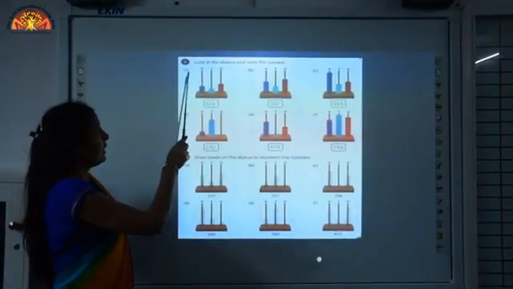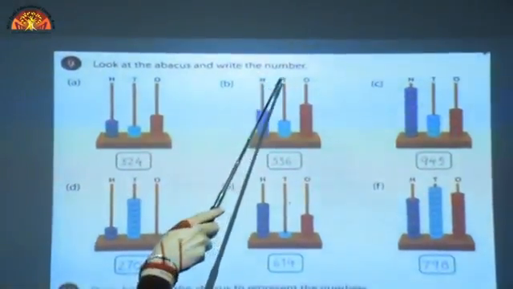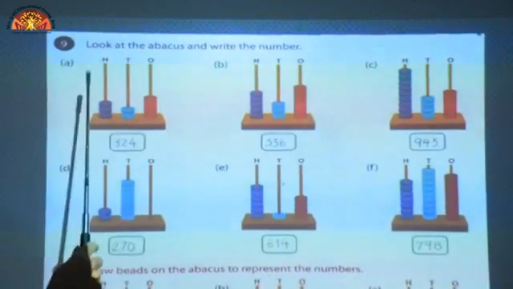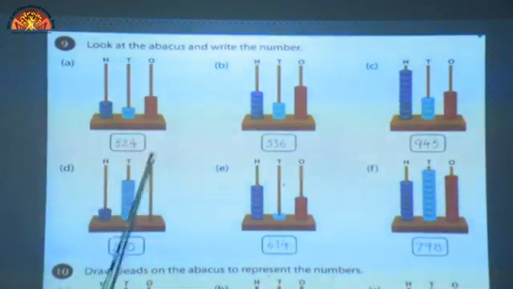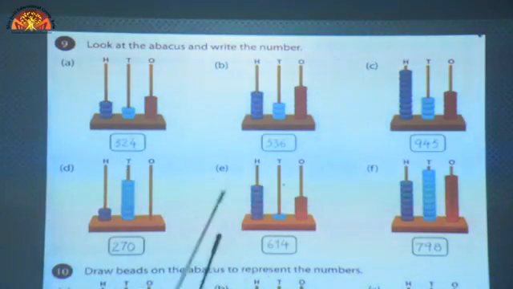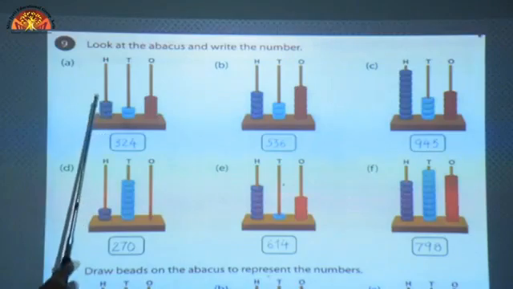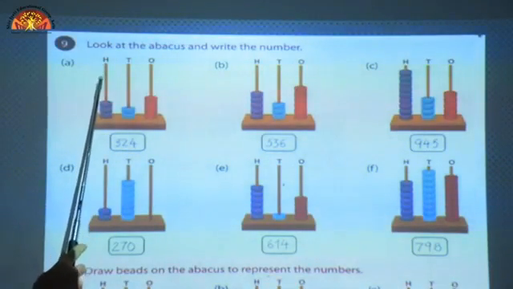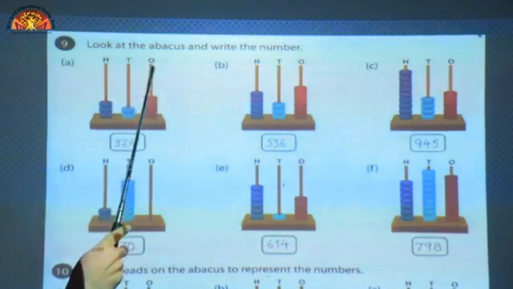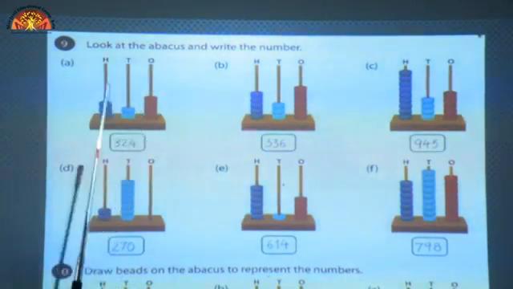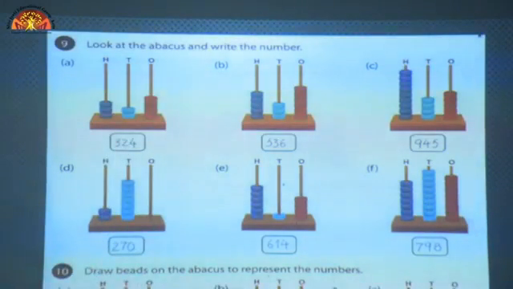Now question number 9 is, look at the abacus to write the numbers. Here you have to see this abacus and you have to write the numbers in these boxes. The boxes are blank here and you have to write the numbers. Here, see this rod stands for hundreds, this is for tens and this is for ones. So we will count the beads and write the numbers according to their places.